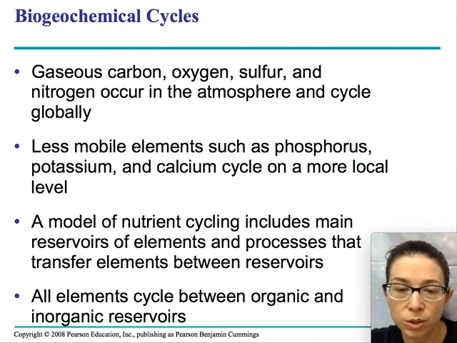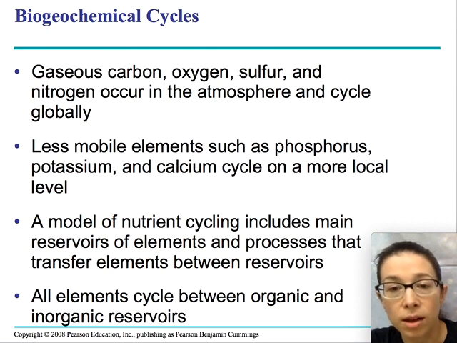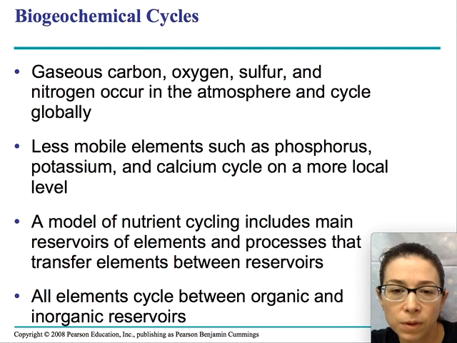The name of this module is Nutrient Cycles, and we're going to talk a lot about how nutrients cycle through our ecosystem. We're going to specifically focus on carbon, but also oxygen, sulfur, and nitrogen. These occur in the atmosphere and cycle globally, meaning that they move from one place to another as components of different kinds of molecules and organisms or material. Less mobile elements such as phosphorus or potassium will cycle on a more local level.